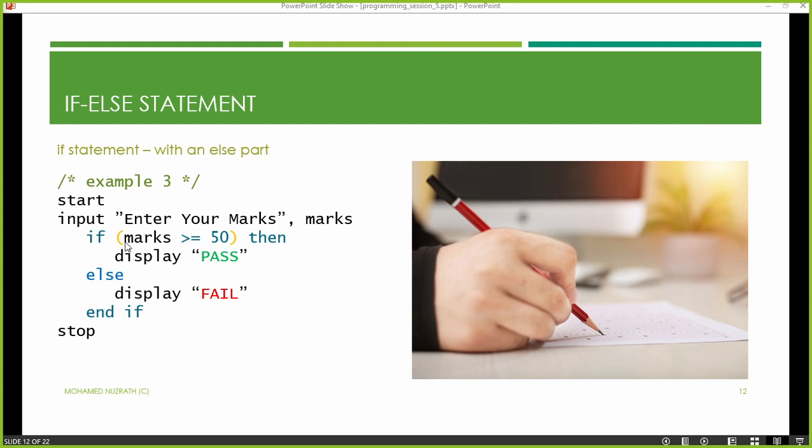So if the condition is not true, of course we have an else part. That's a new part that you're learning. In the else section, you write what should be done if the condition is not true. For example, let's assume the very first scenario that we took. Let's say you are going for a football match. Anybody who is above 18 will get the ticket at 250. Anybody who is less than 18 will get the ticket at half.